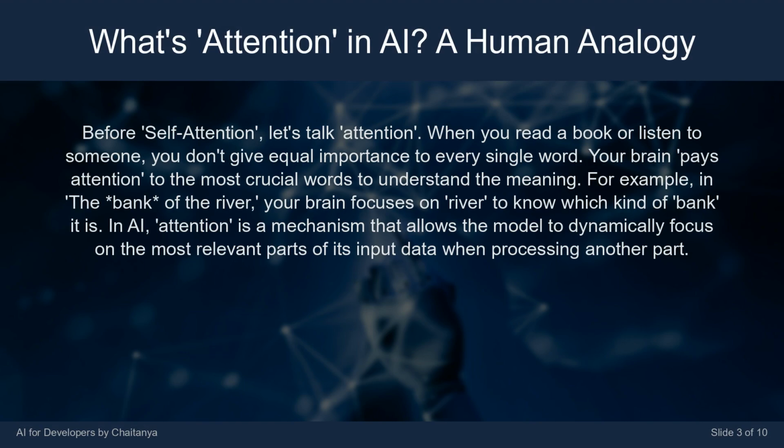Before self-attention, let's talk attention. When you read a book or listen to someone, you don't give equal importance to every single word. Your brain pays attention to the most crucial words to understand the meaning. For example, in "The Bank of the River," your brain focuses on "river" to know which kind of bank it is. In AI, attention is a mechanism that allows the model to dynamically focus on the most relevant parts of its input data when processing another part.